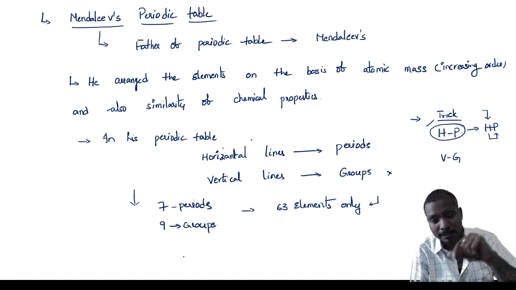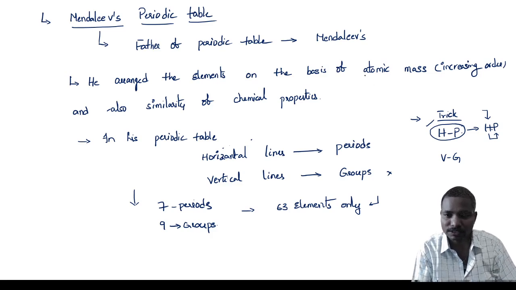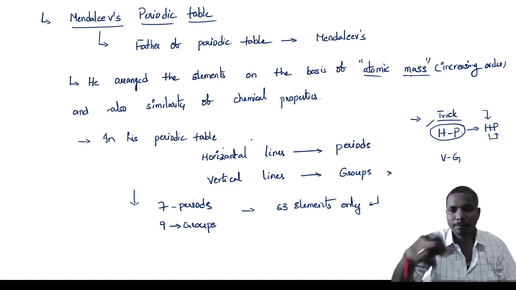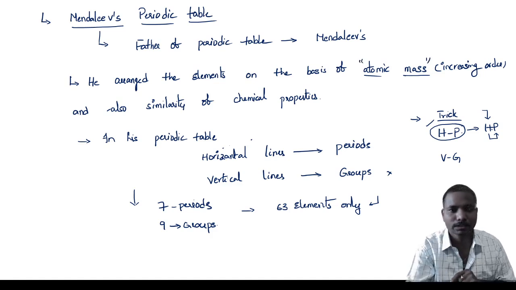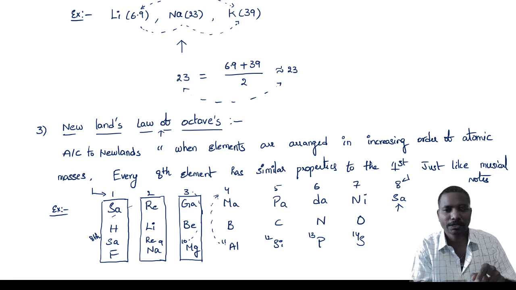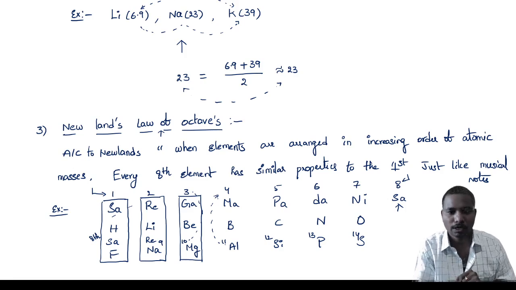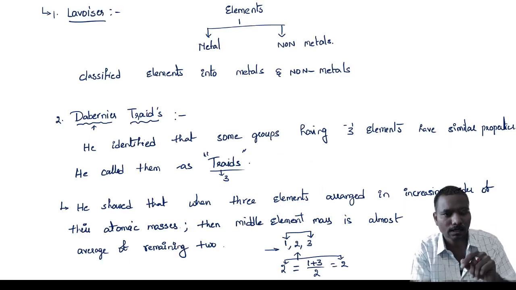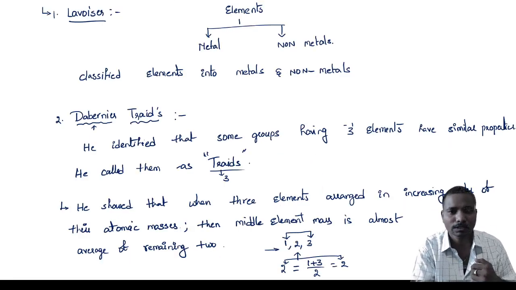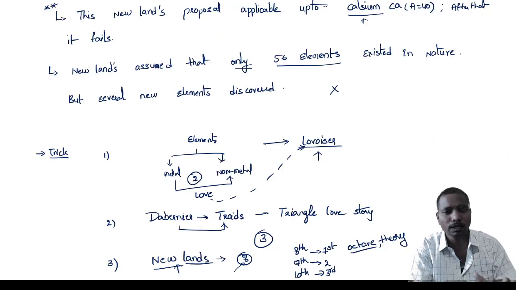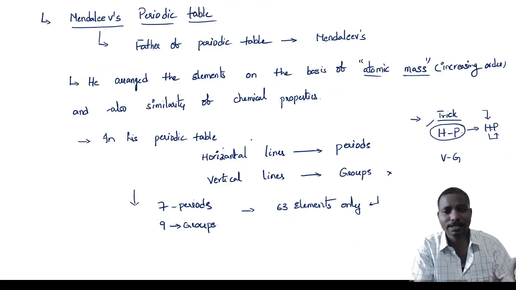Up to Henry Moseley, all the classification was based on atomic mass, be it Mendeleev, Dobereiner or Lavoisier. Up to Moseley, the classification was mainly based upon atomic masses.